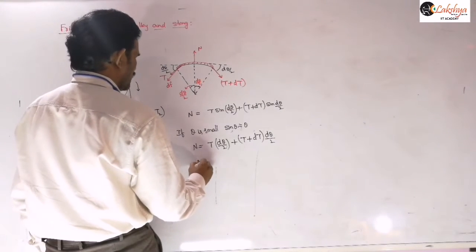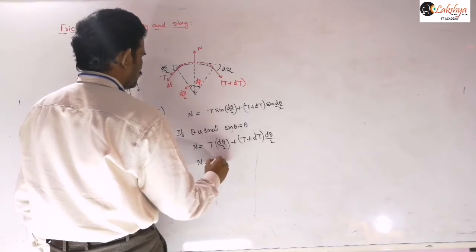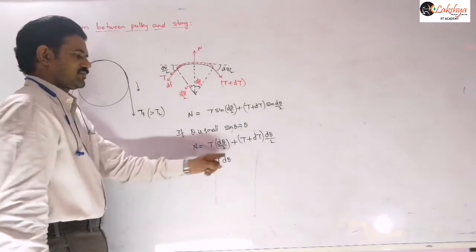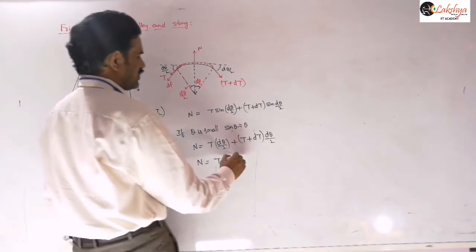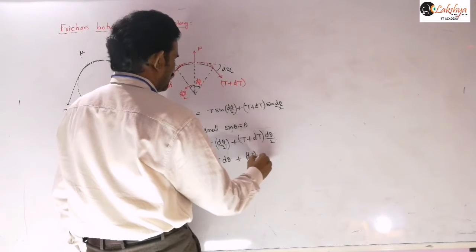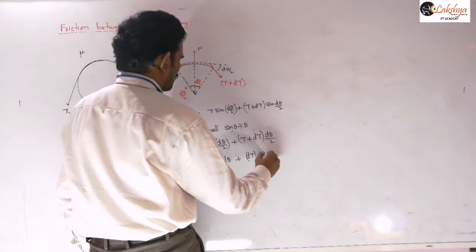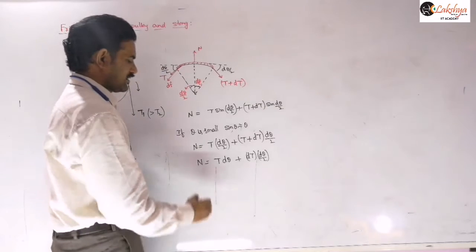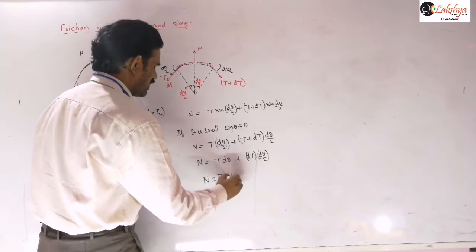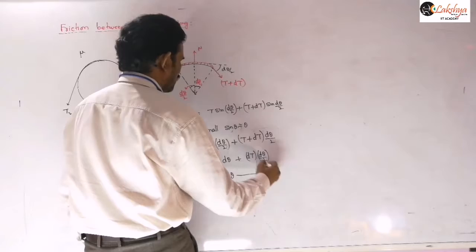And so this n is equal to t into d theta you can write here. That means this value will be there, and plus dt into d theta by 2 you can write. But here what we can consider is n is equal to t into d theta. Say this is equation 1.